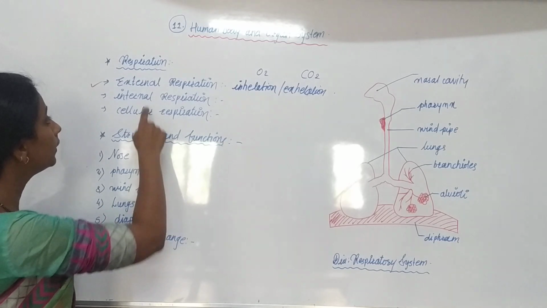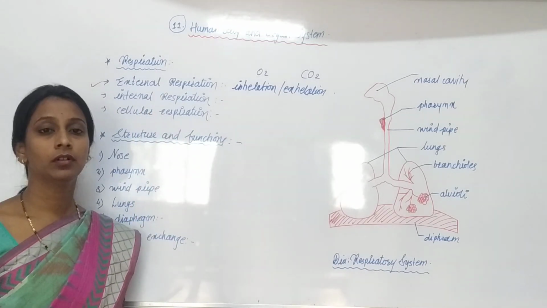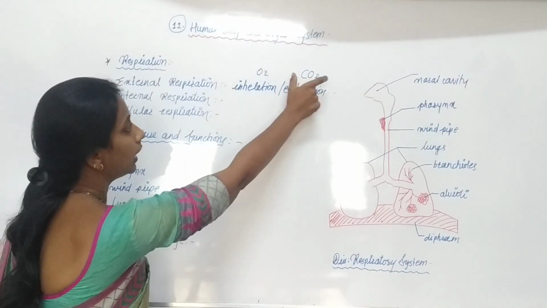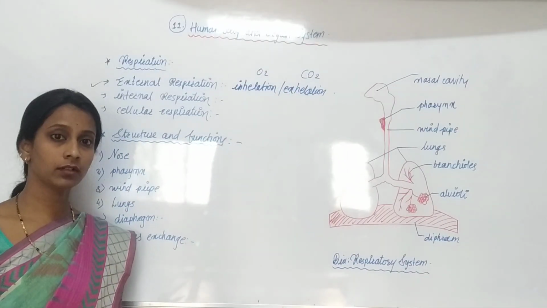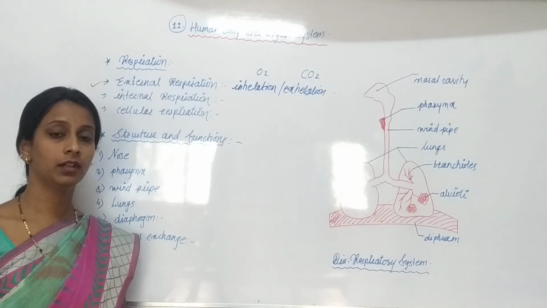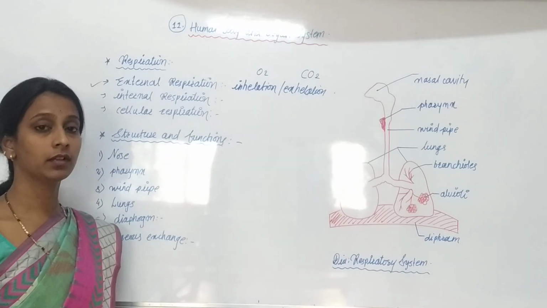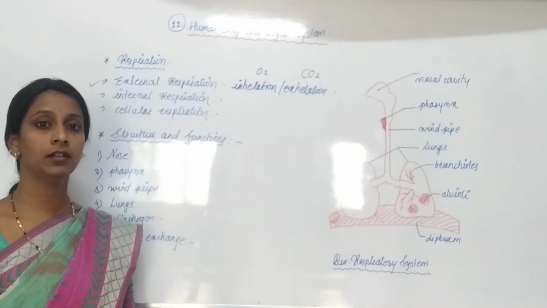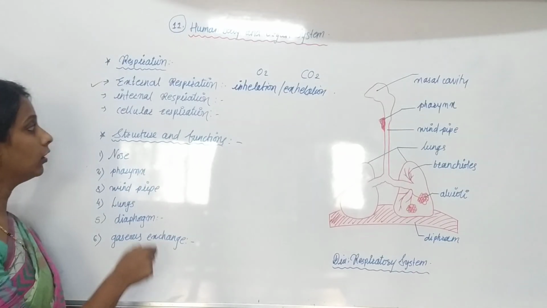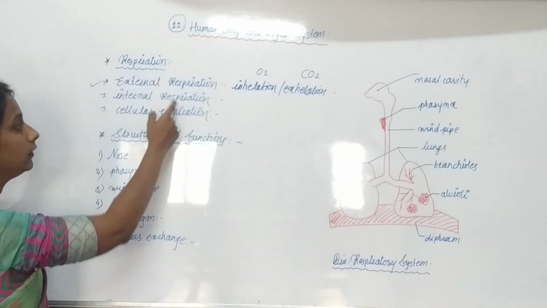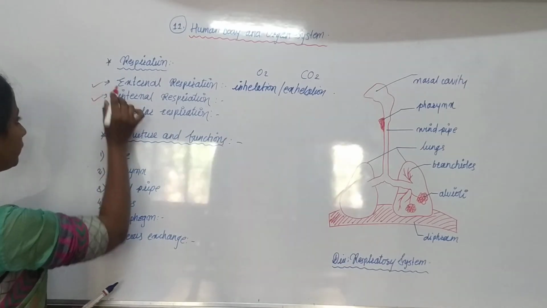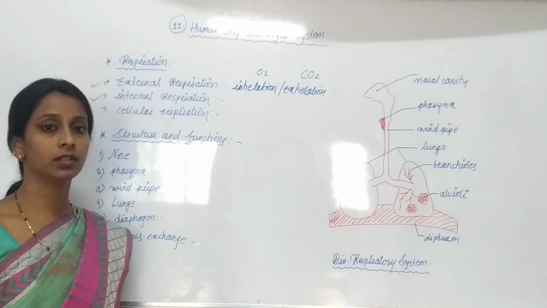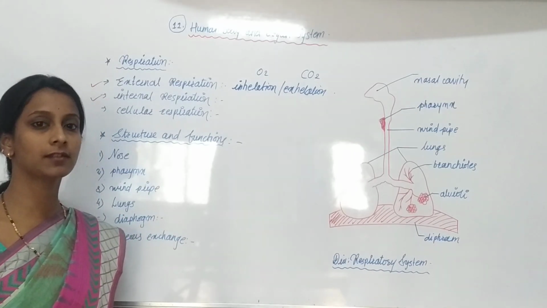Next is internal respiration. It is the exchange of gases, oxygen and carbon dioxide, between our cells, our blood and our lungs. This part of the process is known as internal respiration. And then cellular respiration takes place only within the cell.